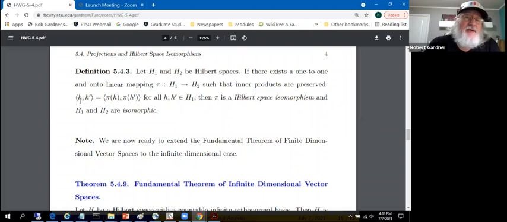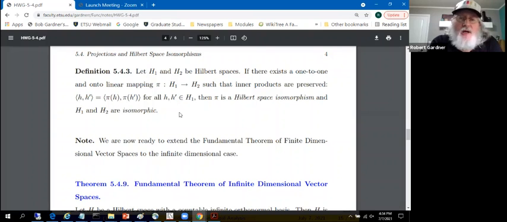That is, the inner product of h with h prime in Hilbert space H1 equals the inner product of pi of h with pi of h prime in the Hilbert space H2. So whatever inner product we get in H1, pi maps us to a corresponding inner product that's equal in the other Hilbert space H2. Pi is called a Hilbert space isomorphism, and H1 and H2 are said to be isomorphic.